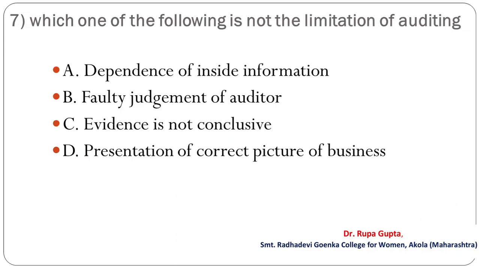Question number 7. Which one of the following is not the limitation of auditing? Your options are A, dependence of inside information, B, faulty judgment of auditor, C, evidence is not conclusive, D, presentation of correct picture of business. And the answer is D, and that is presentation of correct picture of business.